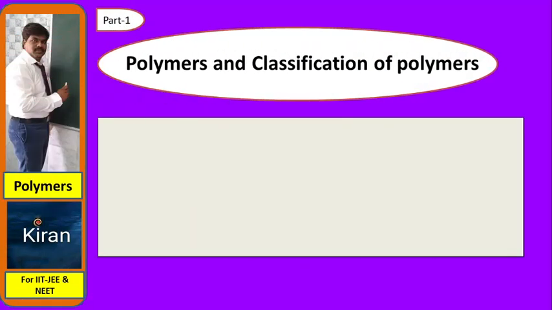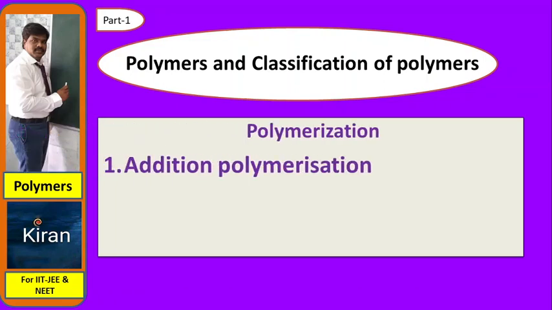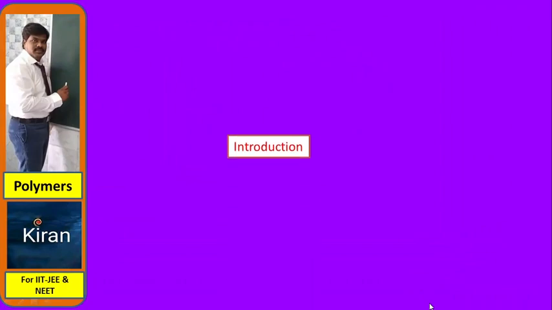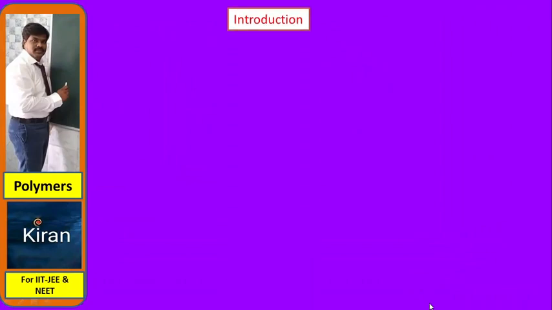Under part 1, polymers and classification of polymers, we are going to learn the polymerization methods. One is addition polymerization, the second one is step growth polymerization, and the third one is copolymerization. These 3 topics we are going to learn now. Introduction: important terms related to the polymerization chapter we'll see. First one, what are polymers?